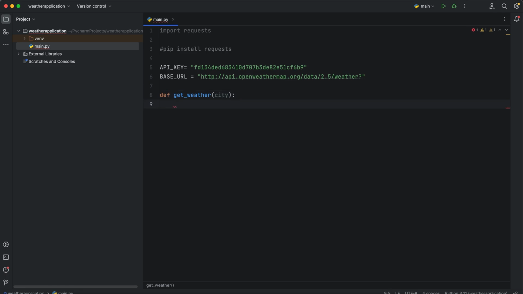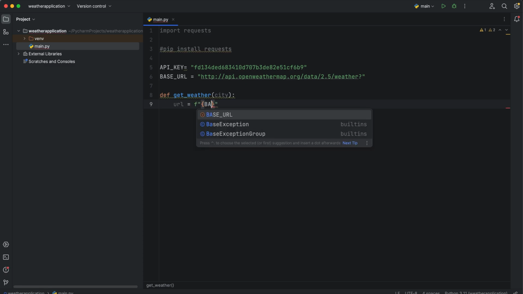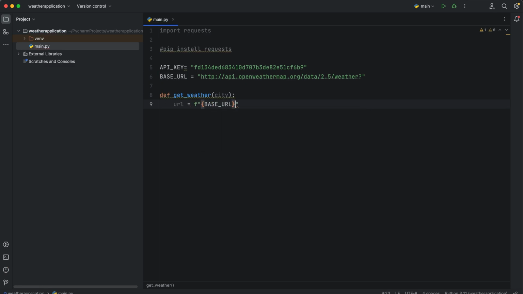To make it work, we need a URL, an f-string, and there we'll put the base URL, so our OpenWeatherMap API. Then we make the city the query. Then we need the ampersand, appid equals API key, that's what we need.